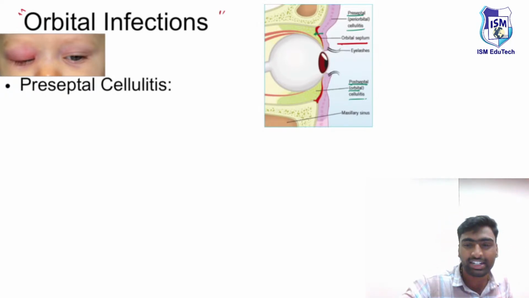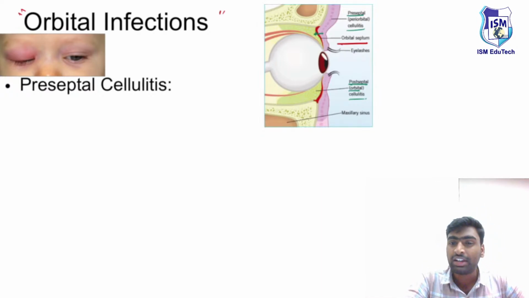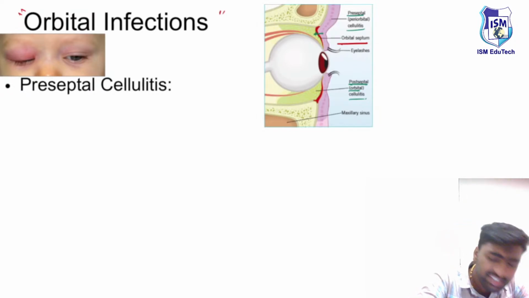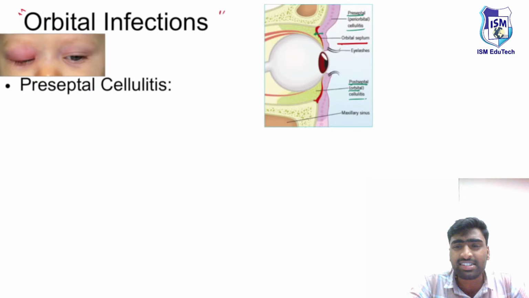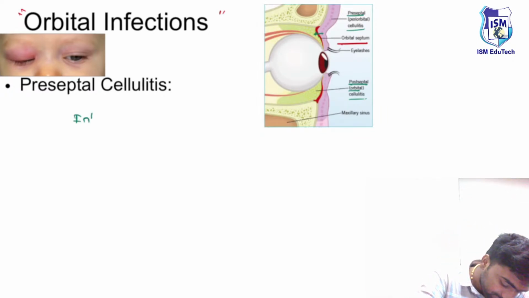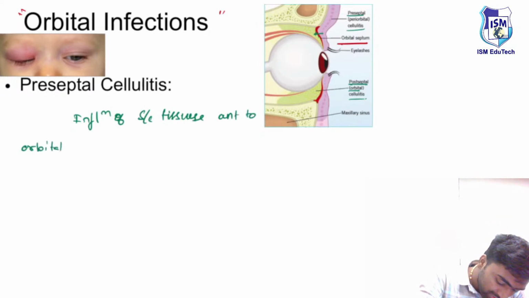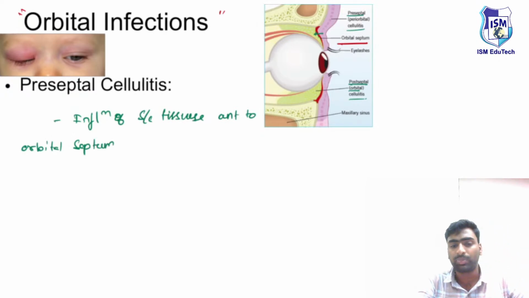Let me clarify why. You will very often confuse these, so to make this differential diagnosis, I kept preseptal cellulitis first. If you see a case of preseptal cellulitis, you will be able to appreciate it is just in front of the septum. It is the inflammation of the subcutaneous tissue anterior to the orbital septum. Okay, this is the only one thing.